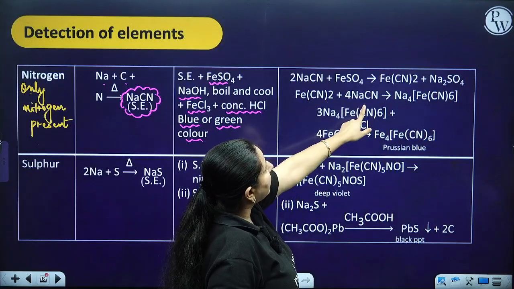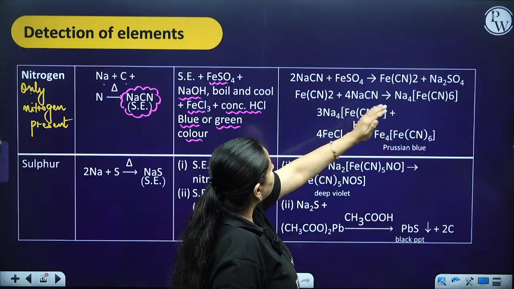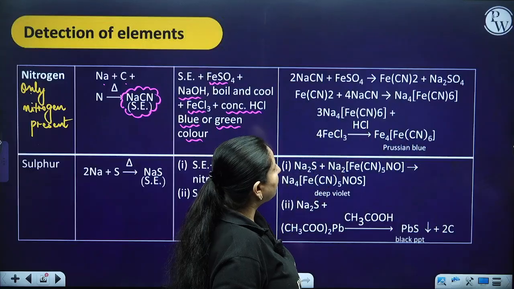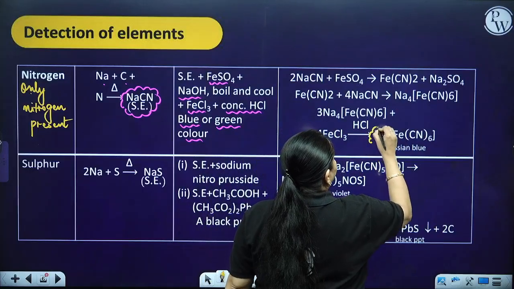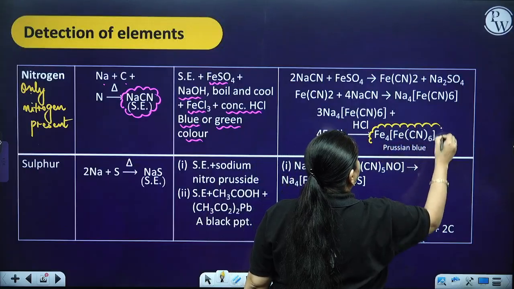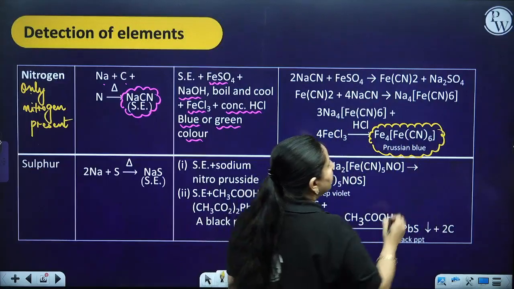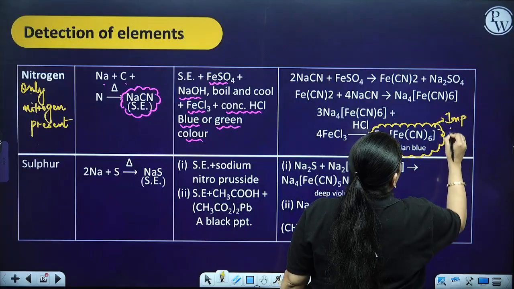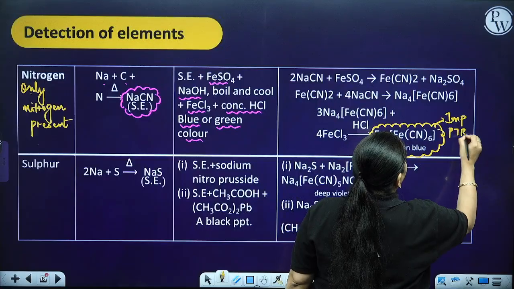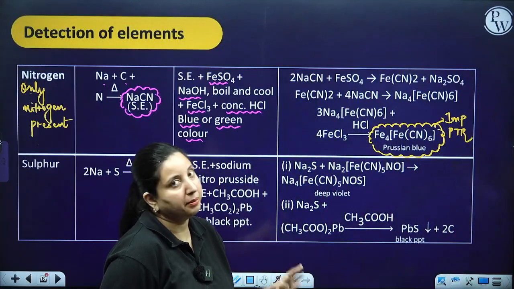This, further reacting with NaCN, is going to give you another complex, and when you add HCl and FeCl3 to that, it is going to give you the Fe4[Fe(CN)6]3 complex, which is Prussian blue in color. This is an important point to remember, as the color can be asked.